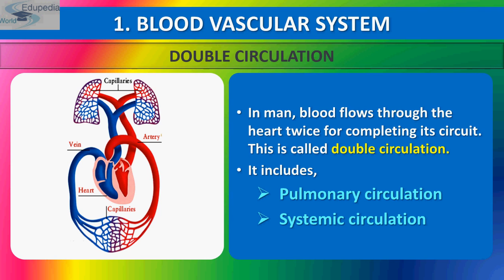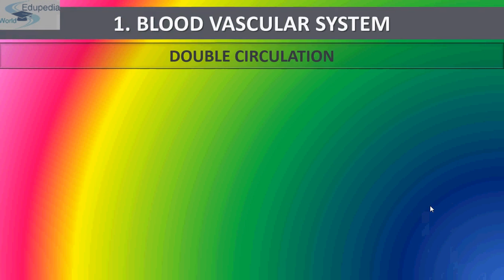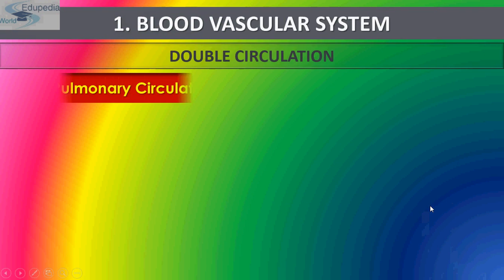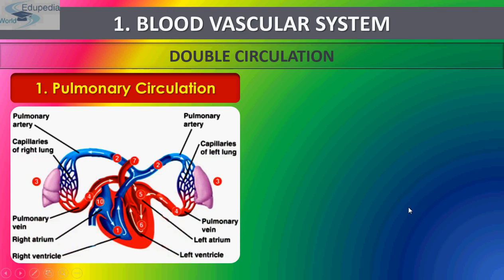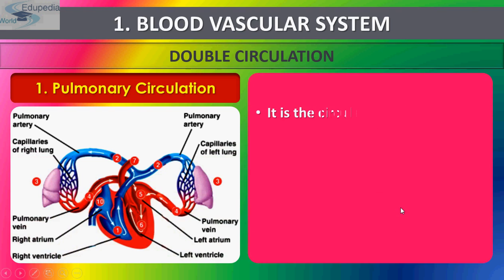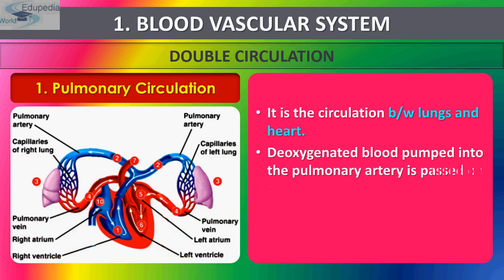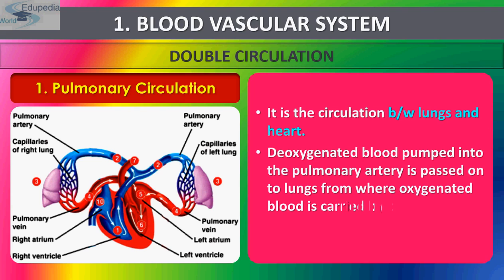So in pulmonary circulation, the pulmonary artery, where does it originate from? It originates from the right auricle and it supplies blood to the lungs for purification. And the four pulmonary veins bring oxygenated blood from the lungs to the left auricle, and this is known as pulmonary circulation.